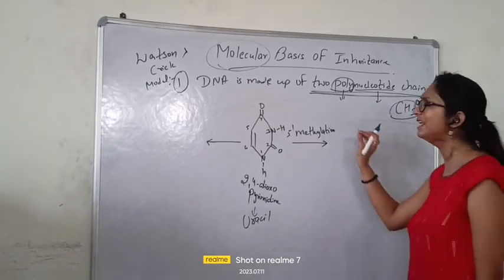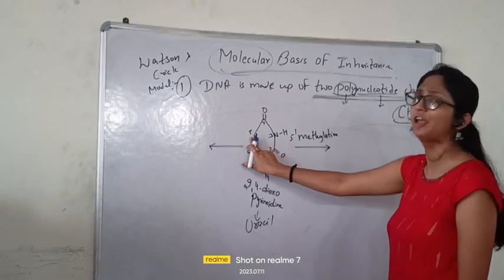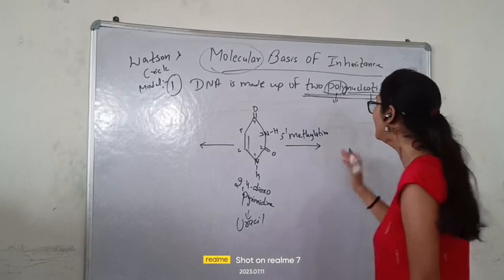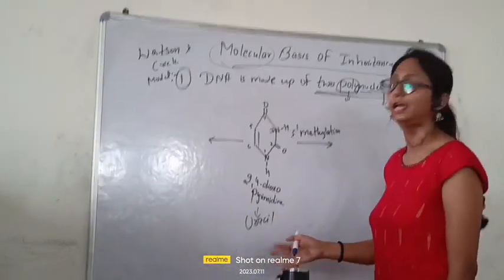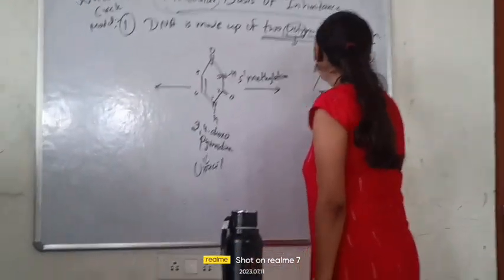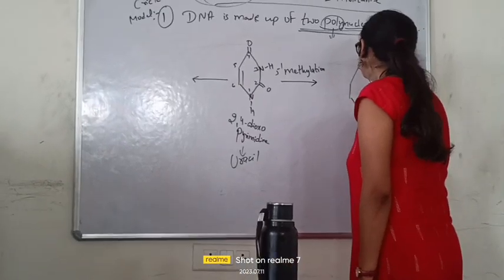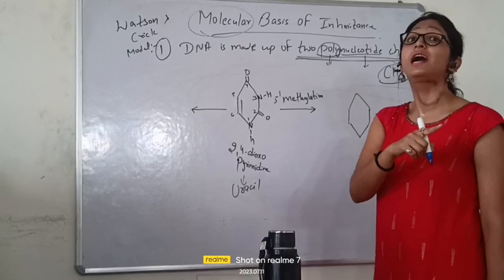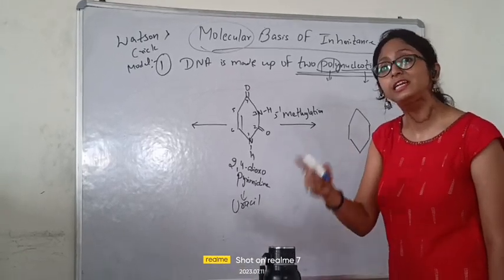Okay, so make exactly the same bond, just at the 5 prime position. What will you form there? CH3. That's all, and that will be our thymine. Fine. This was again another difference between the DNA and RNA. What I told you: uracil is present in RNA and thymine is present in DNA.